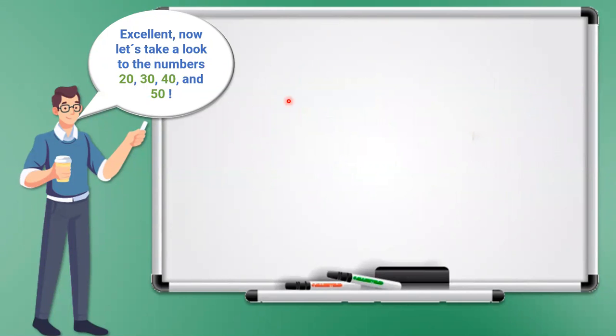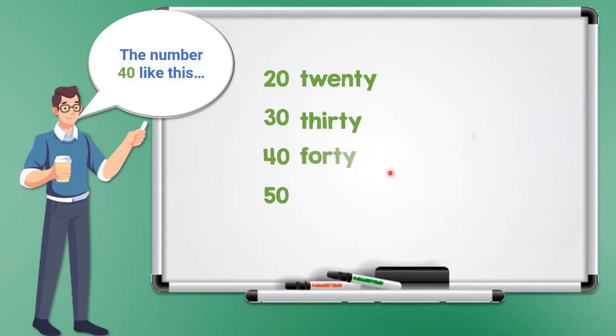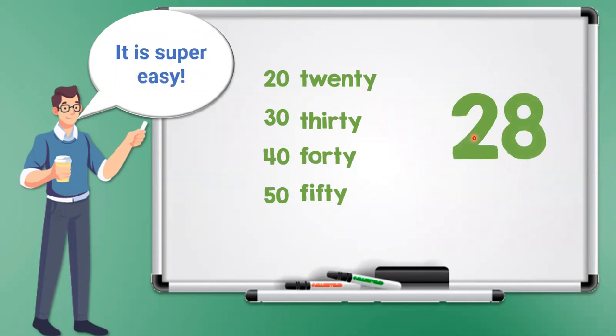Excellent. Now let's take a look at the numbers from 20 to 50. Here we have the number 20, and then the number 30. The number 40 is like this, and finally the number 50 is like this. If you want to write a number like this one, it is super easy.